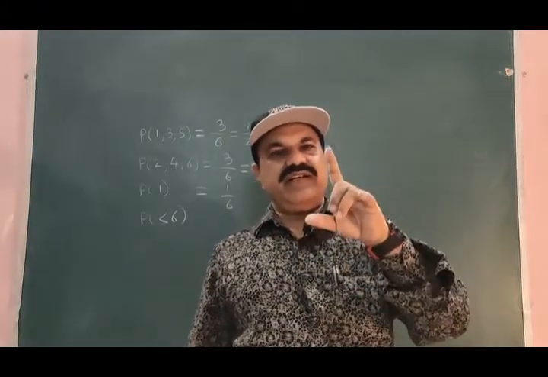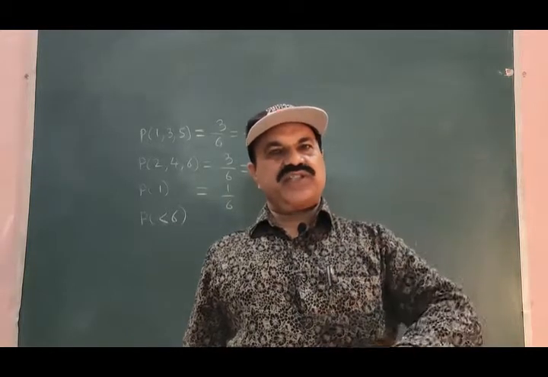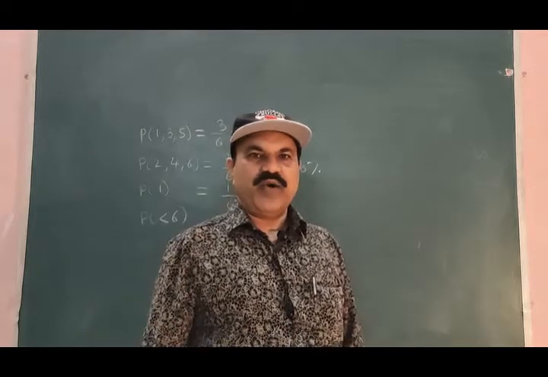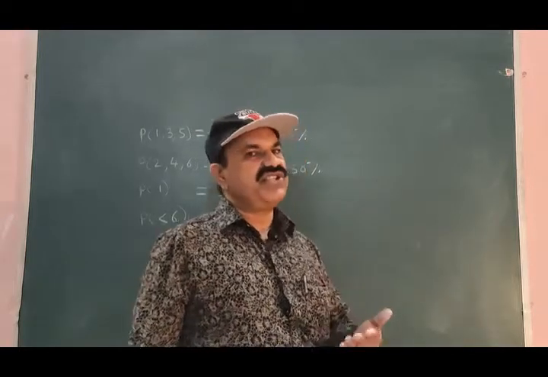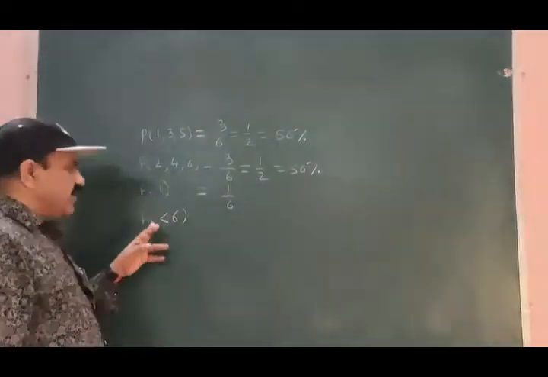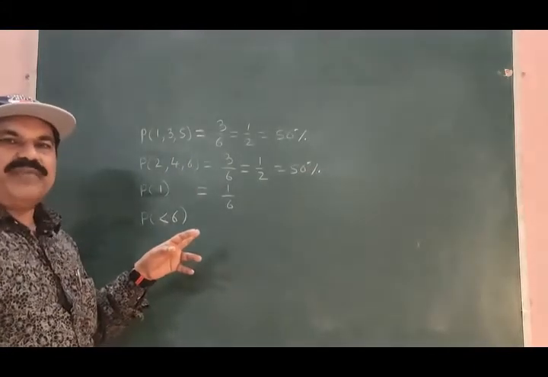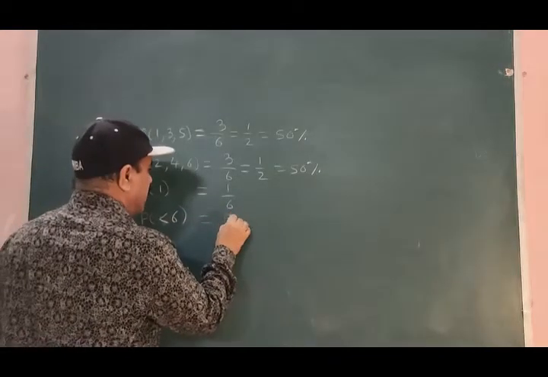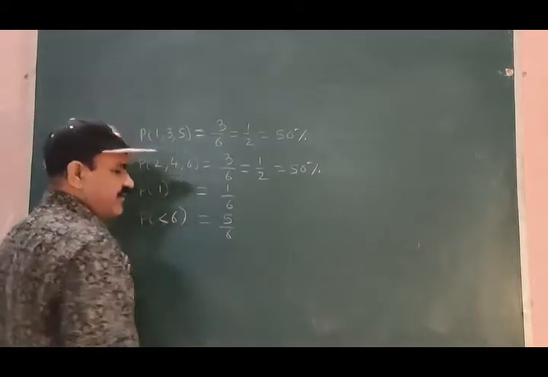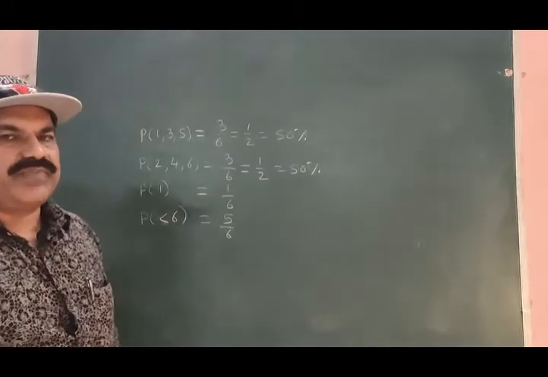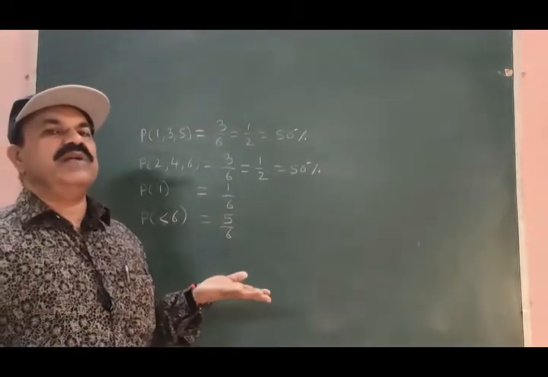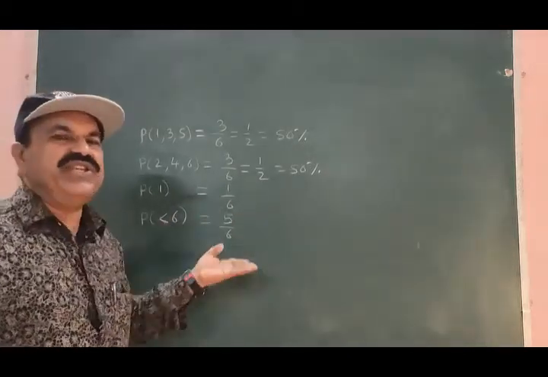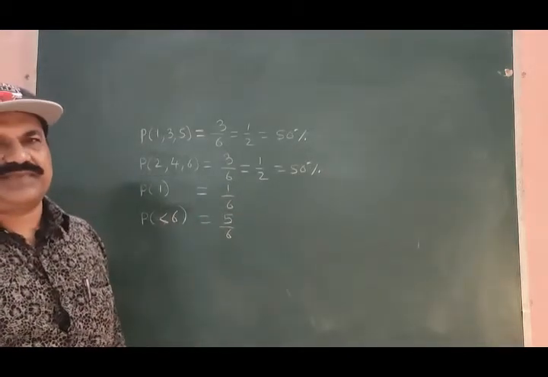The face with 1 dot, the face with 2 dots, the face with 3 dots, 4 dots and 5 dots. How many equally likely possible ways? 6 equally likely possible ways. 1 to 5, how many possibilities? 5 possibilities. And therefore, the probability of occurrence of the faces upward with dots smaller than 6 is 5 by 6.